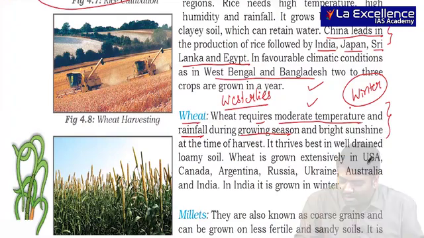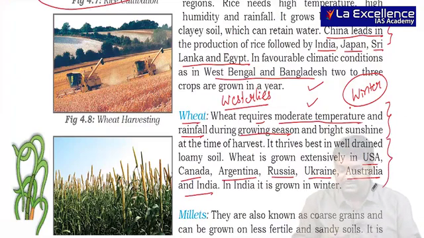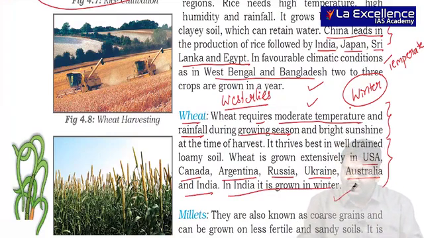When we take the United States, Canada, Argentina, Pampas, Russia, Ukraine, steppes, Australia, downs and India, usually we see this. Most of the countries mentioned, US, Canada and so on, are in the temperate region, where temperature is usually low. In India, as it requires moderate temperature, it is usually grown in winter, right? So it's a winter crop, or we also call it a Rabi crop, right? So this is very important for us.